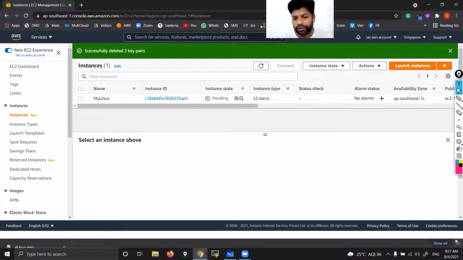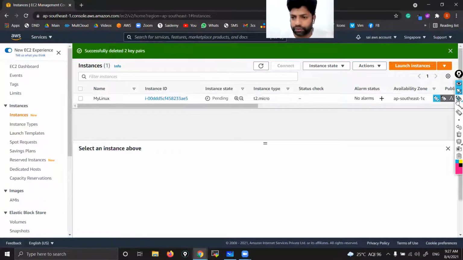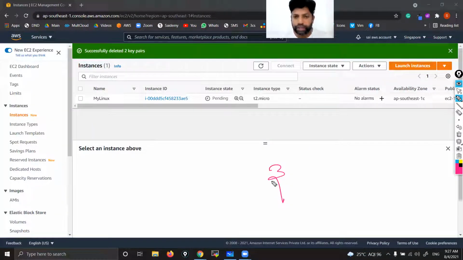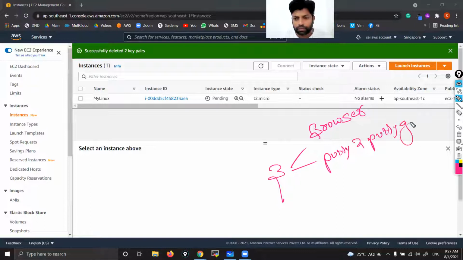Now see, as I said, if you want to access a Linux instance, there are total 3 ways through which we can access it. The first way is browser. That already we have seen, right? Already you know how to access through browser. Second way is putty-puttygen. Third way is AWS EC2.